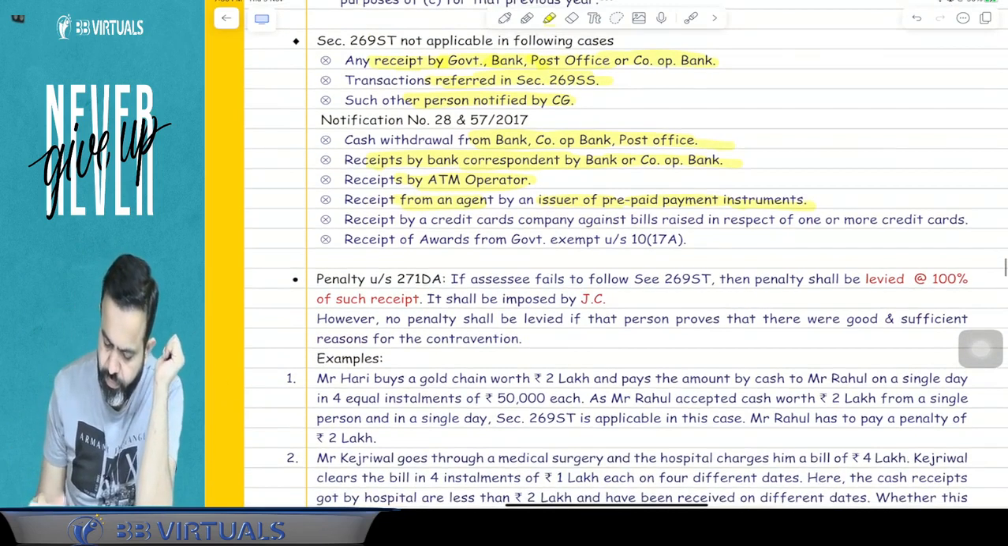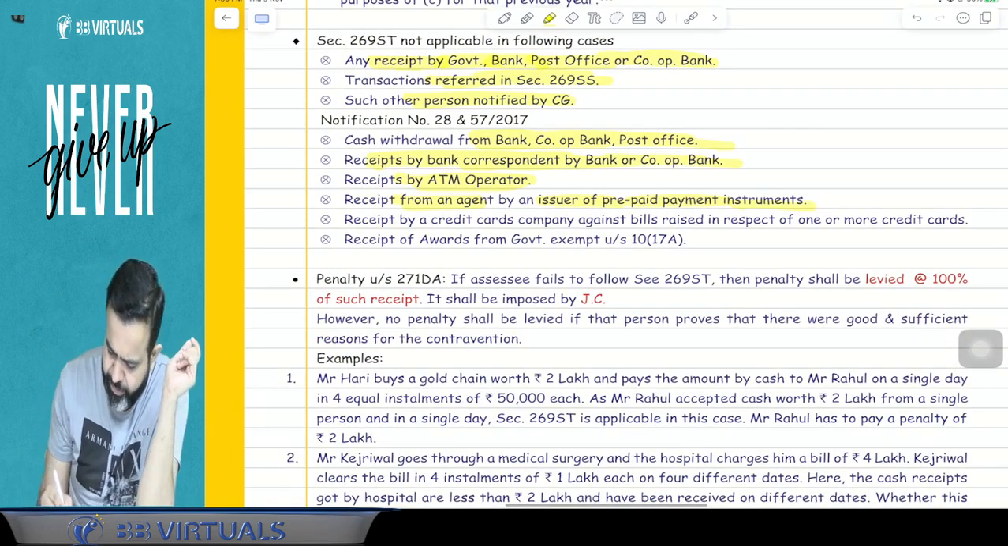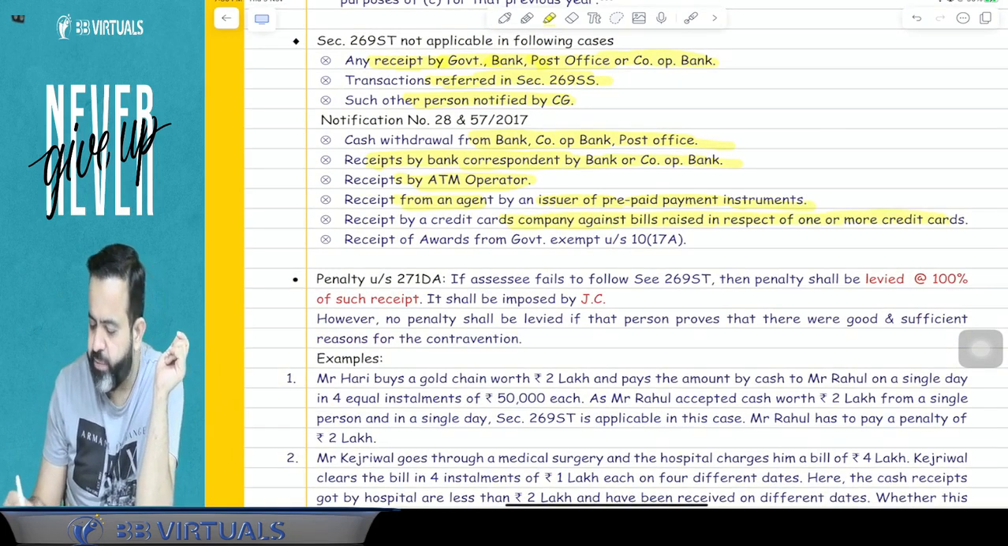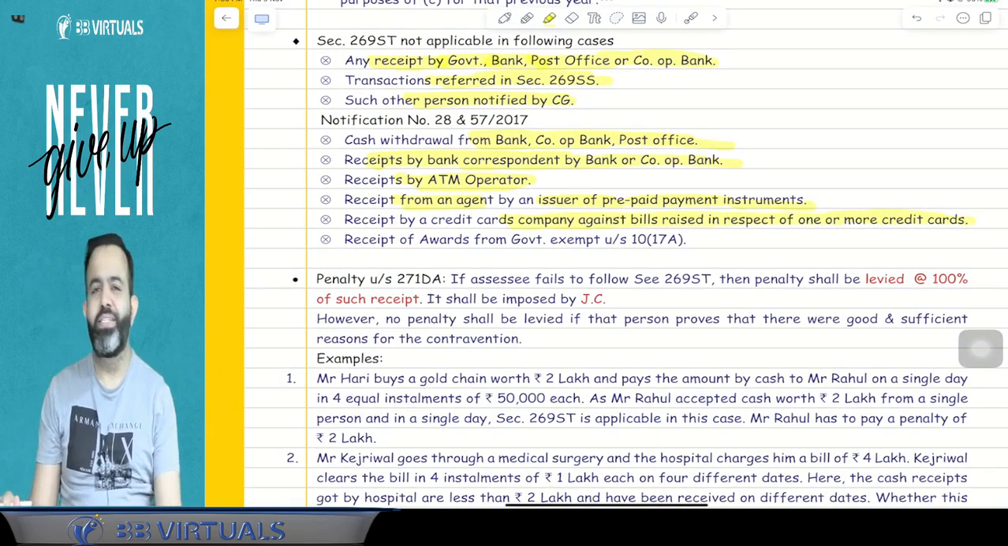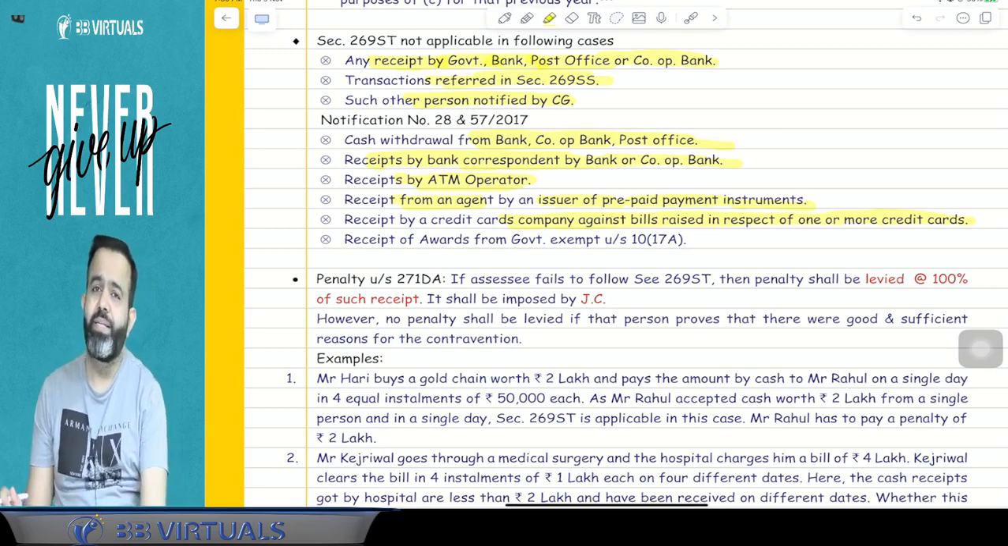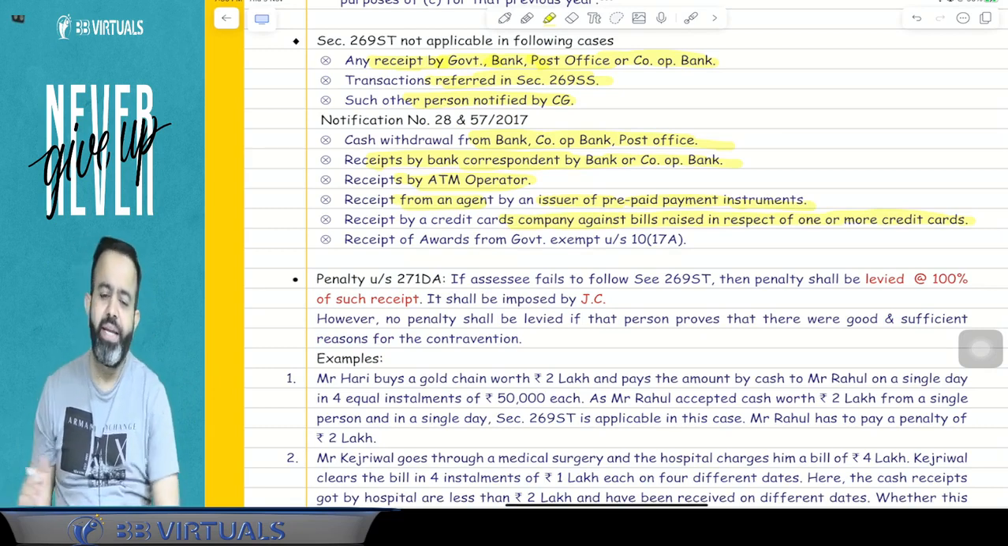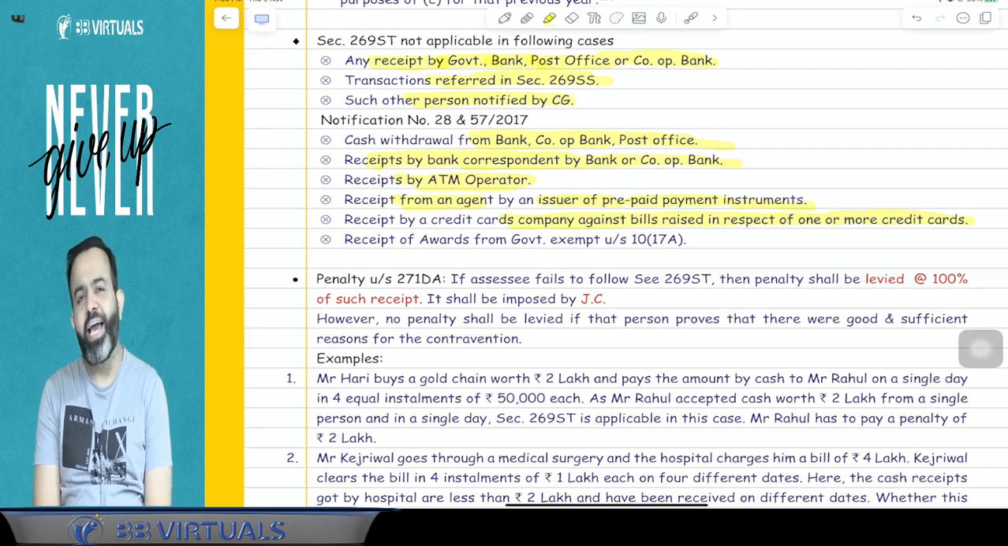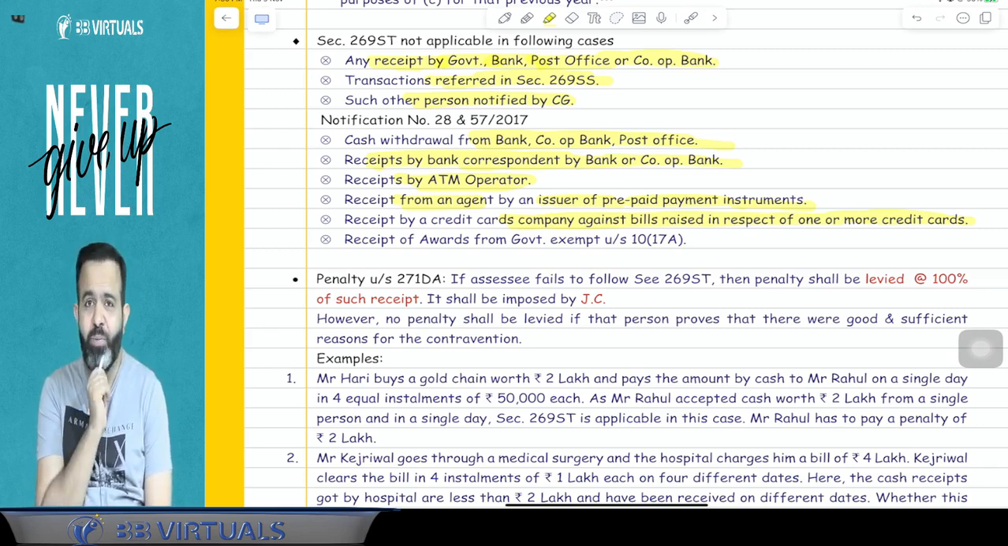Now next part. Received by a credit card company against the bill raised in respect of one or more credit cards. So guys, if the credit card company, for example American Express, now can American Express receive cash if there is a credit card bill of 3 lakh? Can they receive the 3 lakh rupees in cash or not? Answer is yes, they can receive.